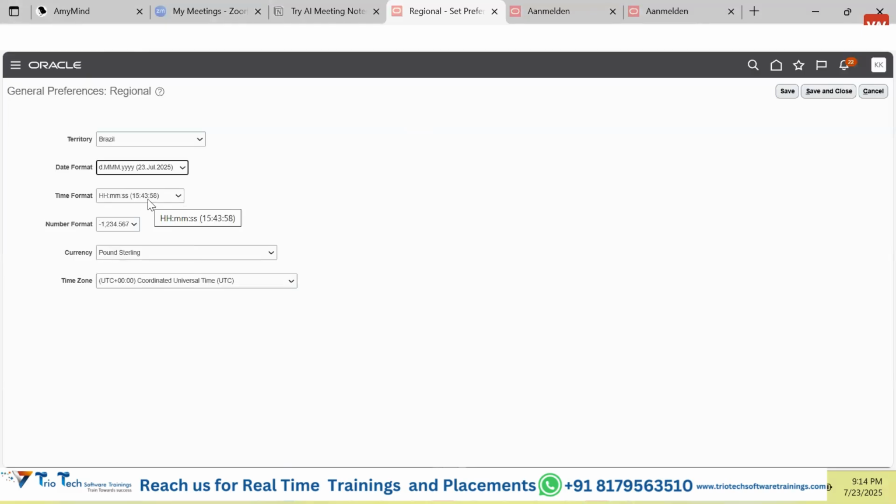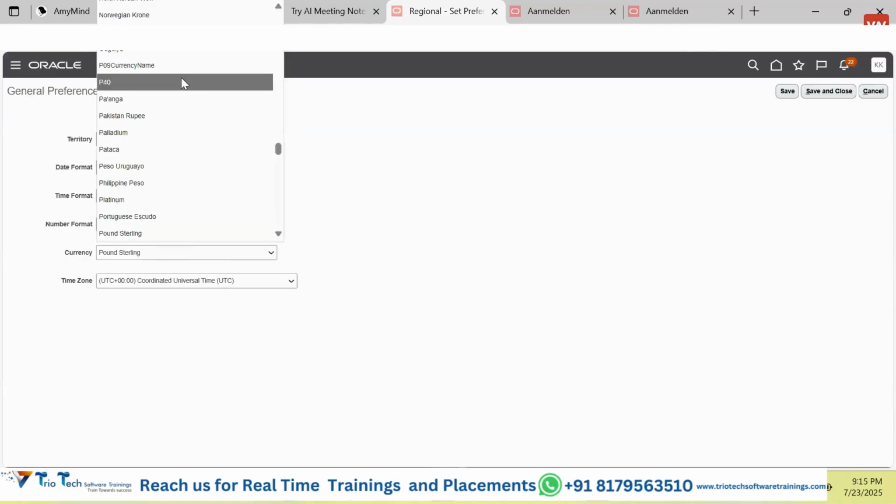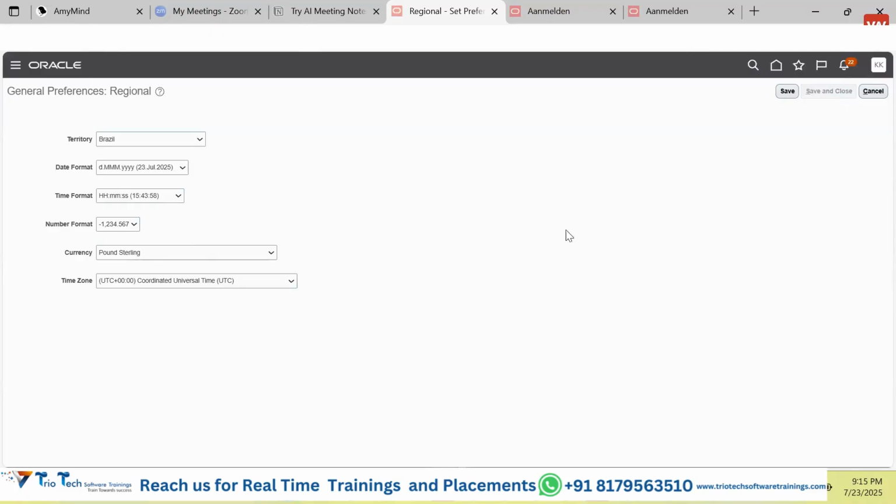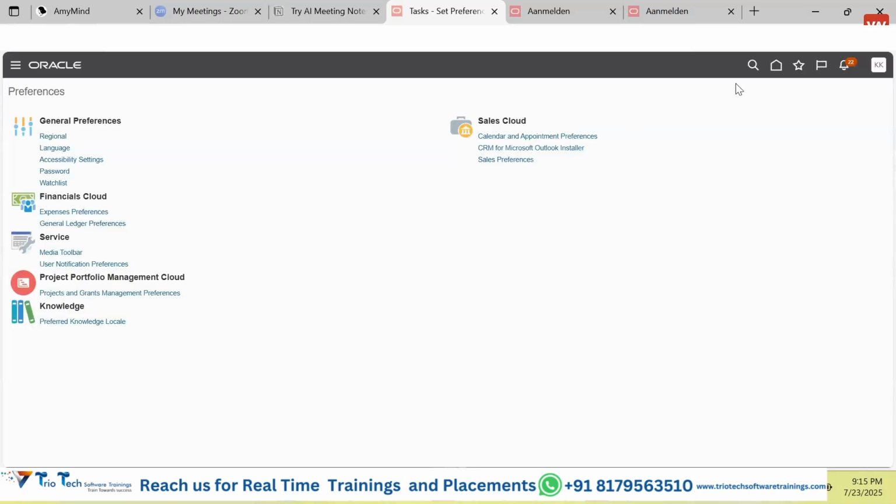In case I want any time to be displayed, I want time to be displayed in hours, minutes and seconds, I will select this. In case I want any amount which is a negative value to be displayed, that should be shown in this format. I want all the currencies, whether it's a product amount, a salary, a bonus amount, the tax dues, anything that should be calculated and shown in a default currency of sterling pound or INR or Philippines or Pakistani rupees, anything that I will set and close. That is the preferences. This user is able to see the details in that manner only.